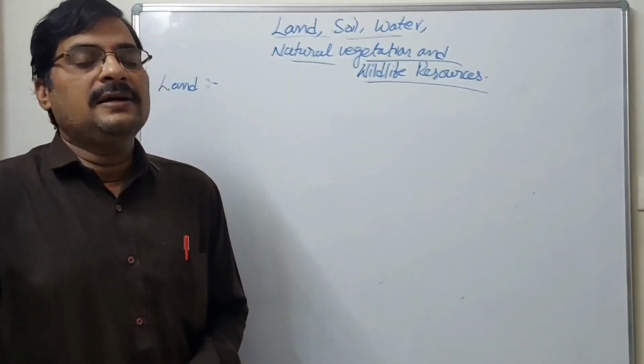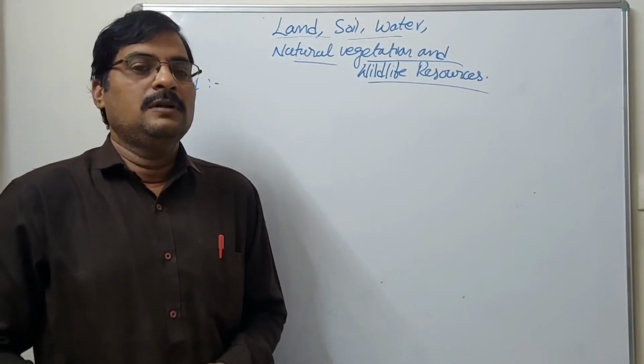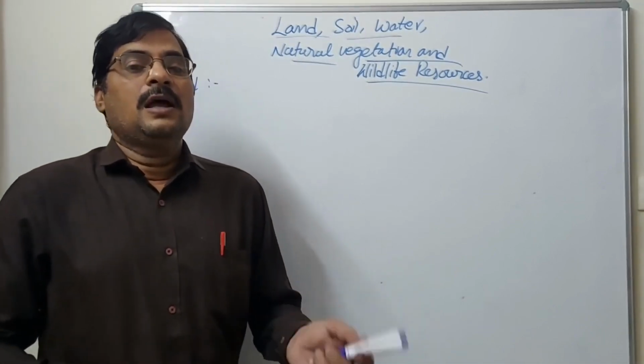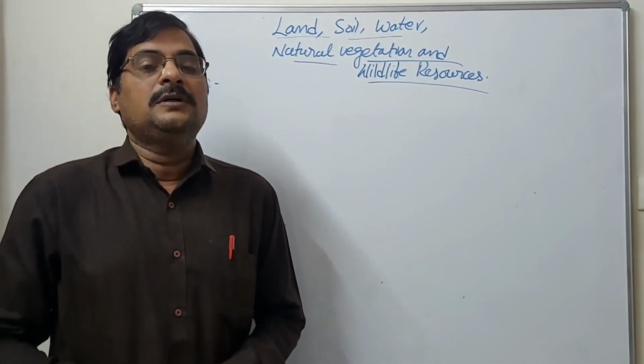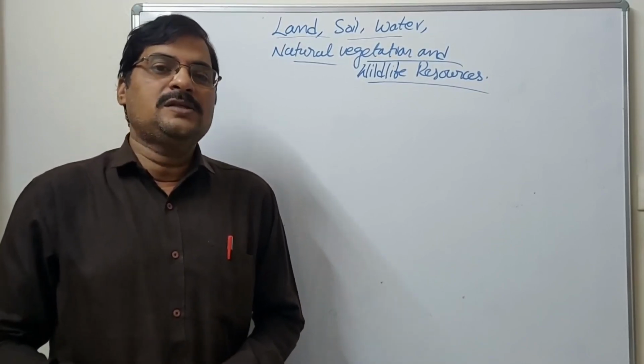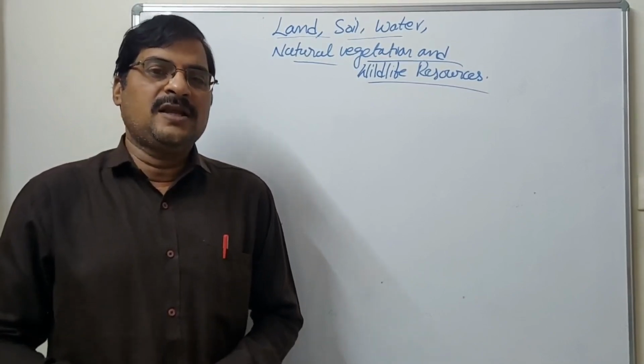Actually, land is a very important thing for the people. Two things are part of the land: one is the water resources and the other is the forest area.